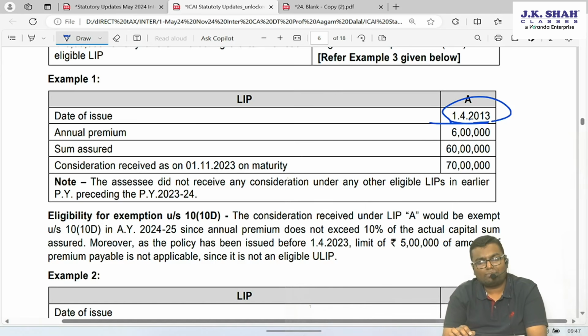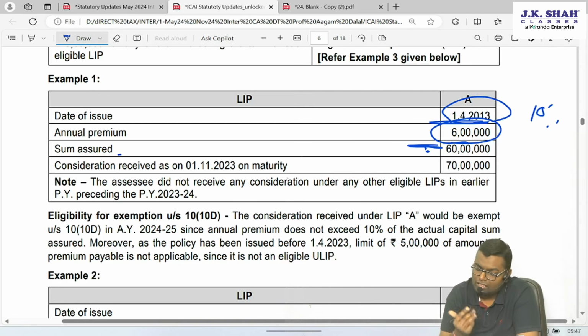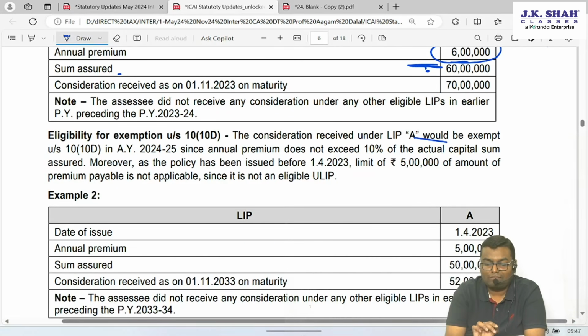Policy taken on 1st April 13. So we have to see 10% of sum assured. Sum assured is 60 lakh. Don't see maturity value. Sum assured is 60 lakh. So 10% will become 6 lakh. Premium paid is exactly 6 lakh, not more than that. The 5 lakh rule is also not applicable because the policy is not issued on or after 1st April 23. Maturity will be completely exempt.